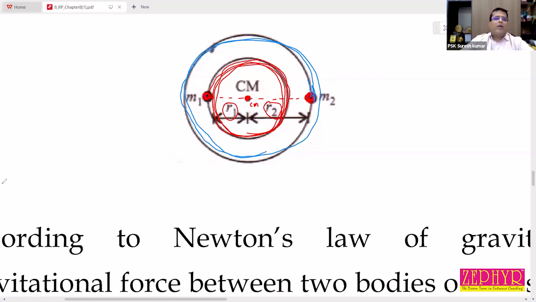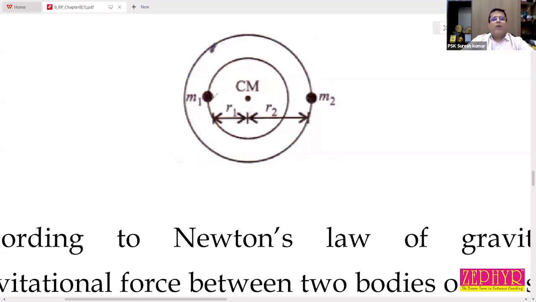But it should be noted, M1 and M2 always lie along a line. If it reaches here, the other one reaches here. Always the center of mass remain at the same point. The position of M1 and M2 may be changed while revolving, but the position of center of mass of the entire system must be at the same point, this point. Clear ayo? Yes sir.